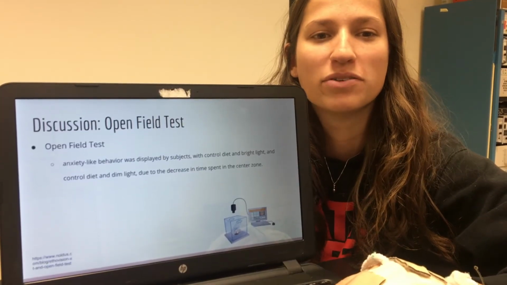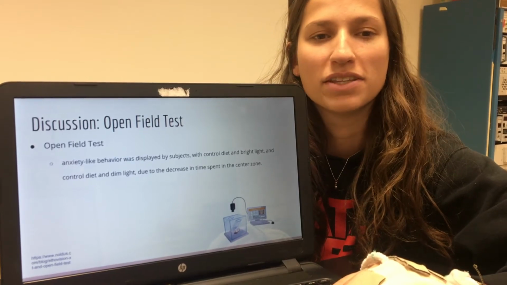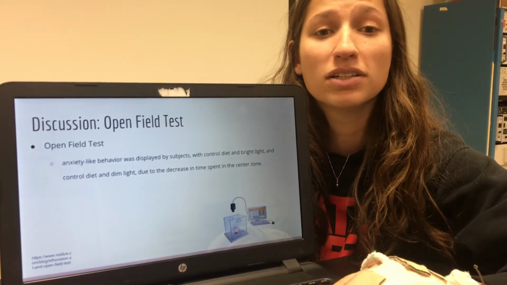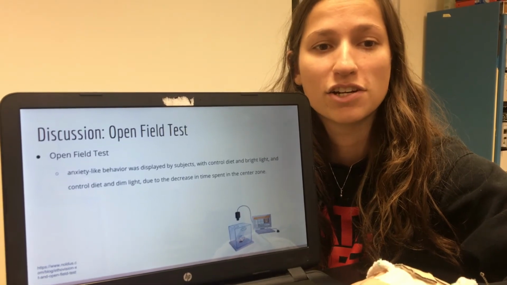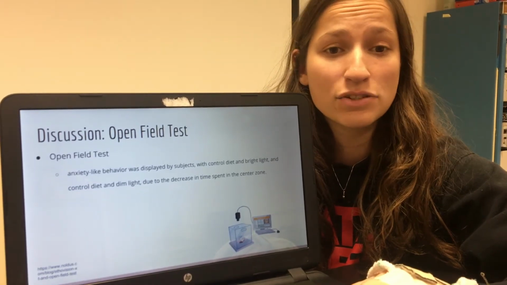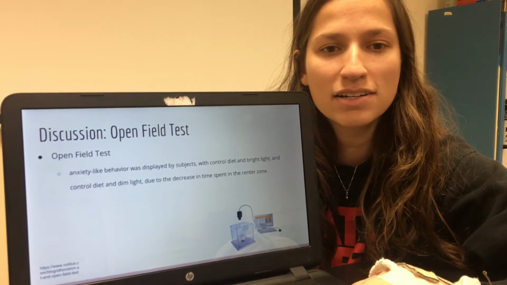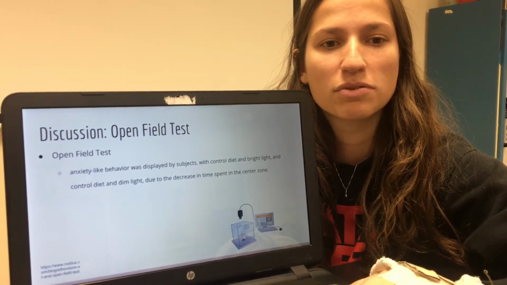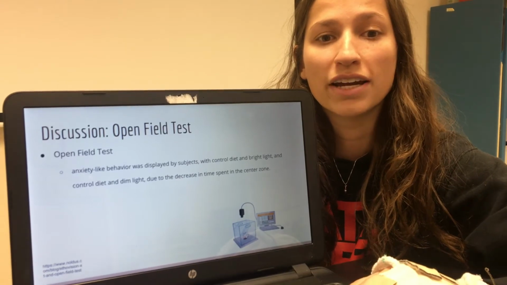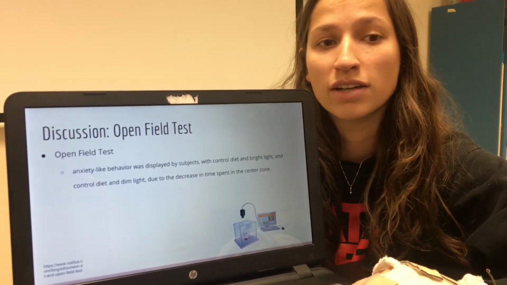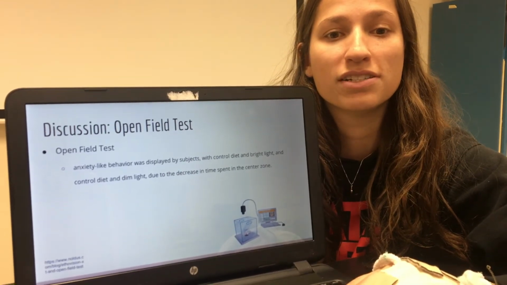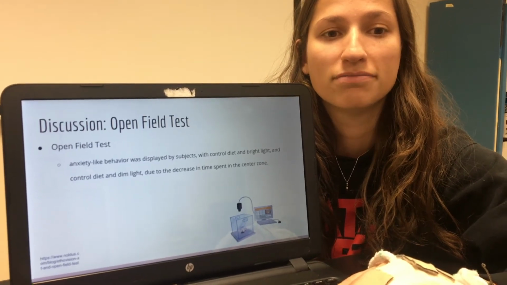According to an article by Nora Waltz, people show anxiety when they're in an open space. They tend to want to gravitate towards areas where they can take shelter. We can test this using the open field test with the Nile grass rats. In our test, anxiety-like behavior was displayed by the subjects when exposed to the controlled diet and bright light, and the controlled diet and dim light due to the decrease in time spent in the center zone.